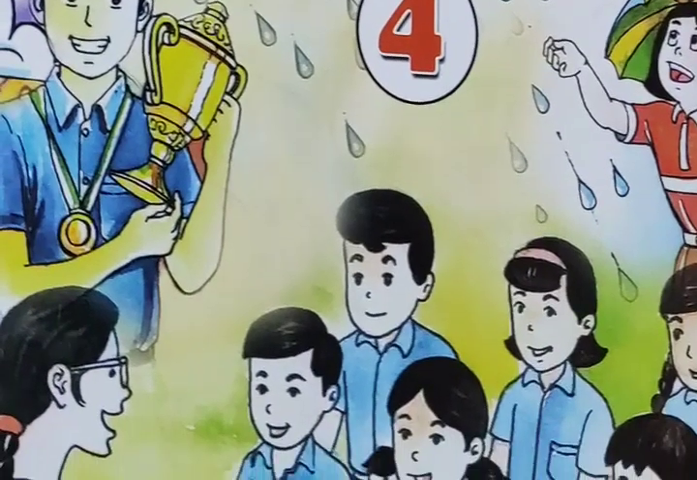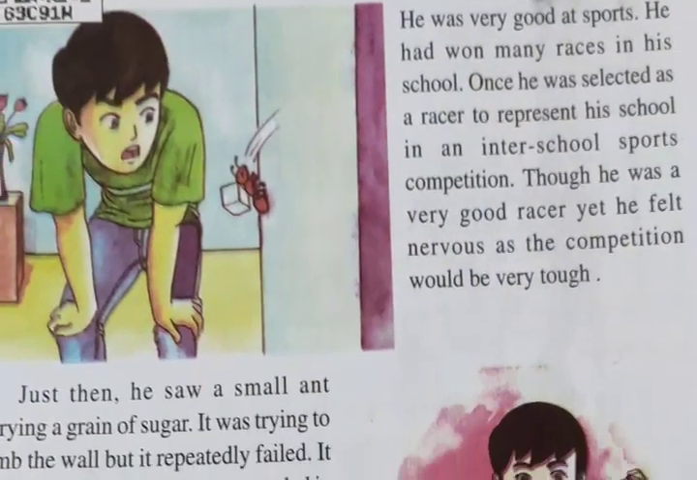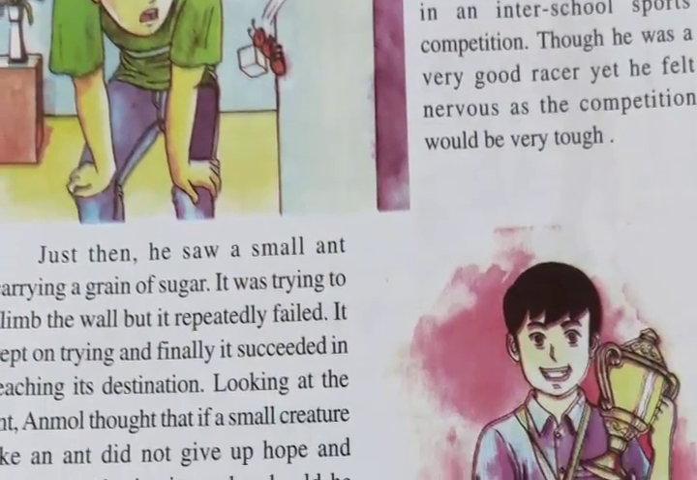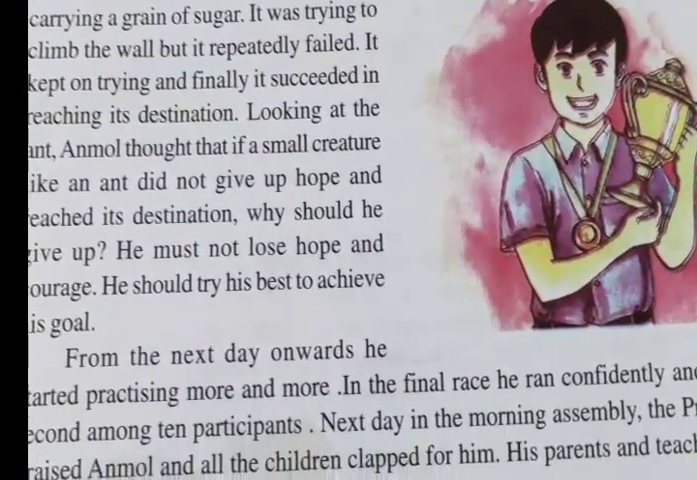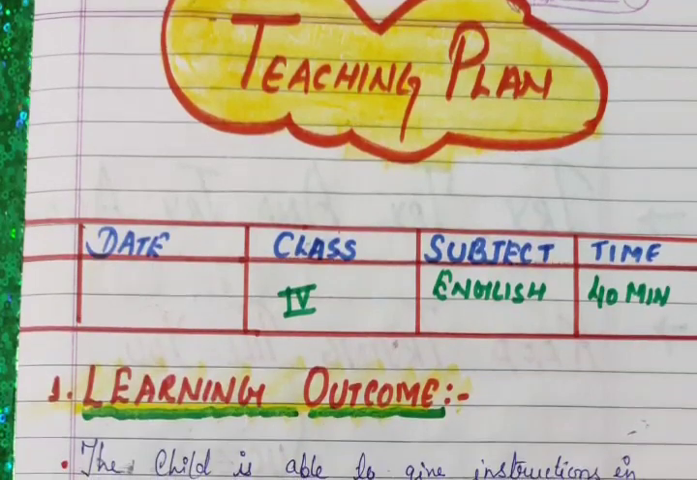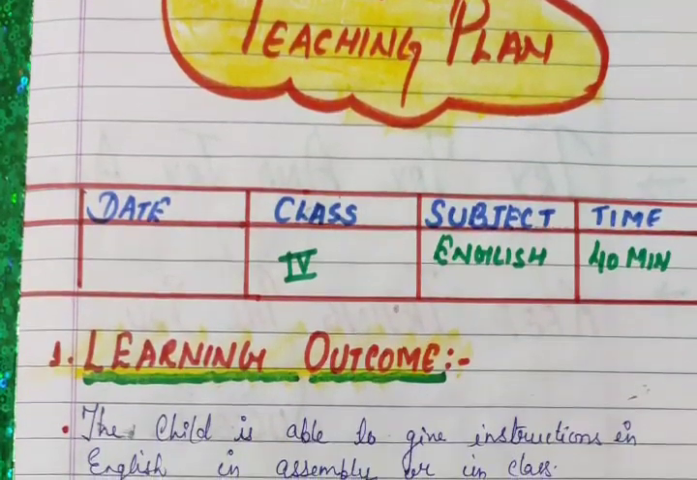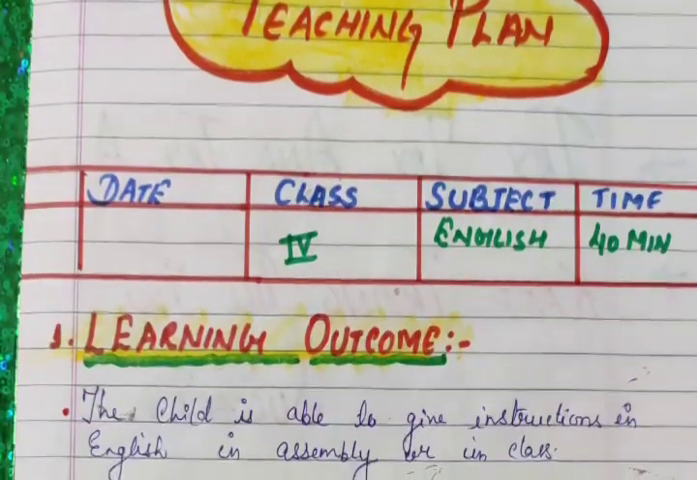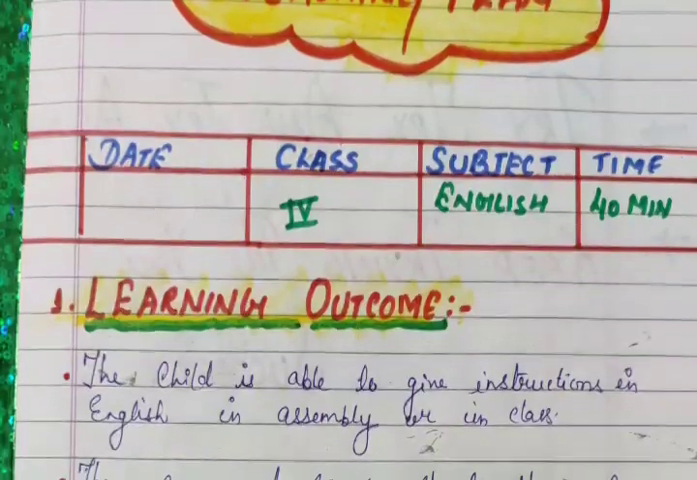At the top there will be 4 columns: date, class, subject, and time will be mentioned. Below that, learning outcome. The child is able to give instructions in English. They can read simple short stories from the textbooks and short simple sentences from other reading materials. Topic: never lose hope.